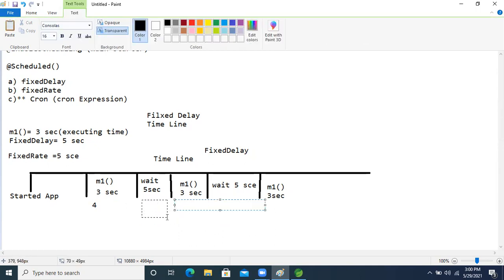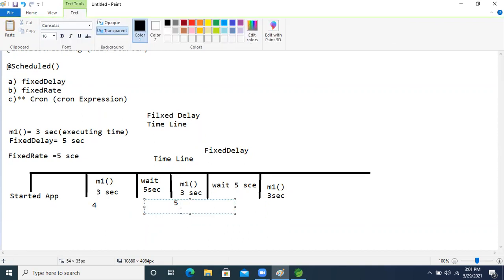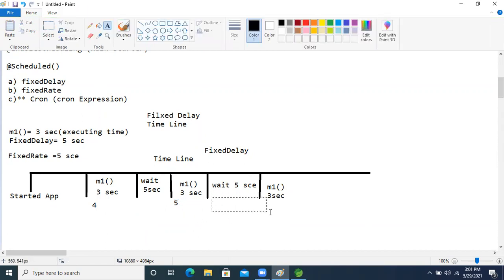After 5 seconds, our application will enter again. Just think about the M1 method. Now this time our M1 method is taking 5 seconds only, right? The waiting time is 5 seconds, and the M1 method also takes 5 seconds. So in this case, what will happen? The waiting time will not be there. Suddenly our container will call the M2 method, right?